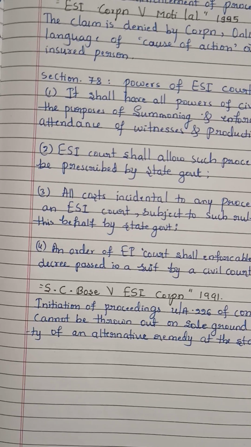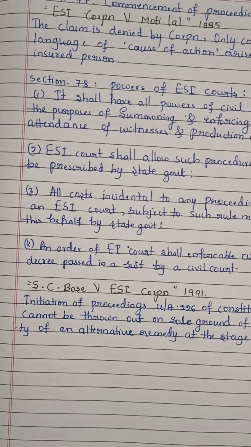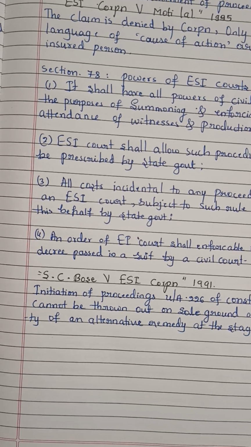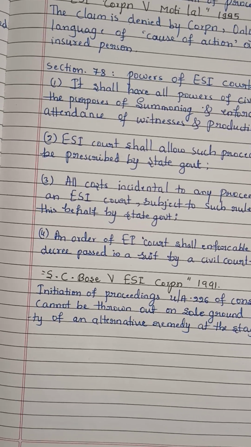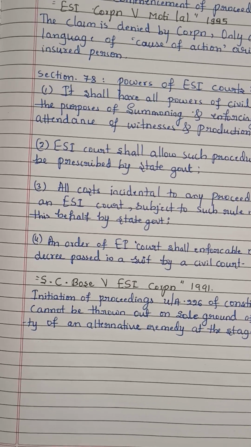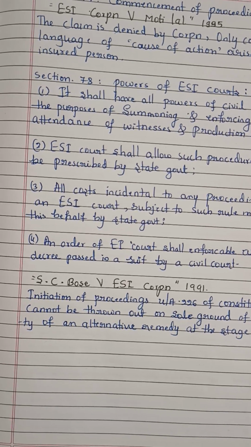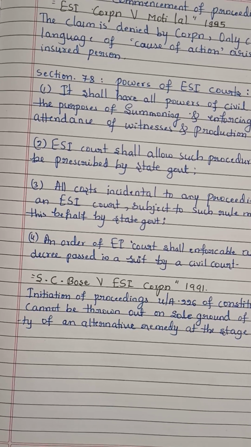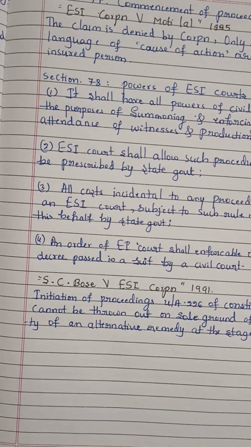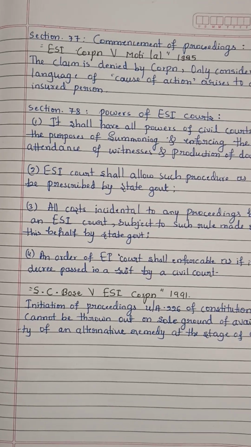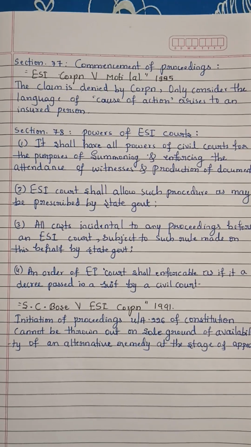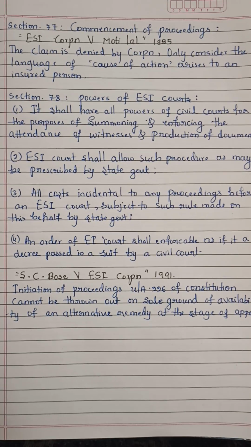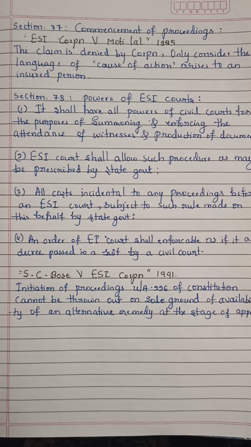And as relating to this power of ESI courts, the case law is SC Bose versus ESI Corporation. In the year 1991, the Supreme Court clearly held that initiation of proceedings under Article 226 of the Constitution cannot be thrown out on the sole ground of availability of an alternative remedy at the stage of final appeal only. So these are all the concepts relating to the ESI courts and the ESI Act 1948. Thank you.